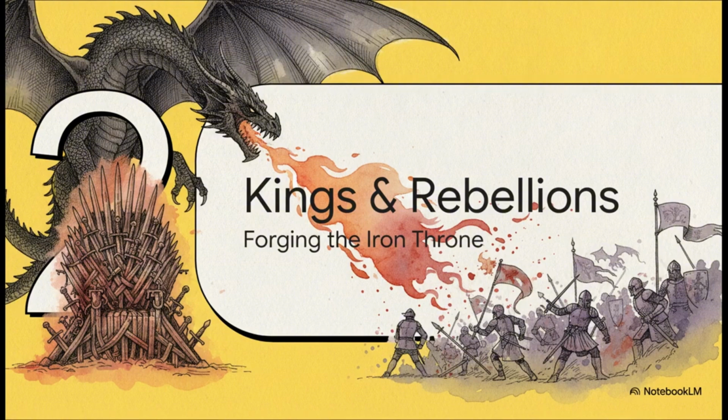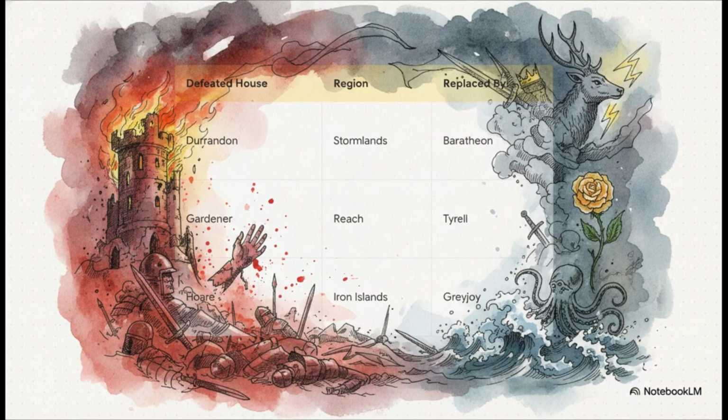As the myths fade into recorded history, we enter an age literally defined by fire and blood, where dragons met swords together to unite a continent. When Aegon the Conqueror arrived, he violently reshuffled the entire board. I mean, the mortality rate for ancient kings absolutely skyrocketed. House Hoare burned alive inside Harrenhal, House Gardner was completely wiped out on the Field of Fire, and House Durrandon fell in the Stormlands. In their ashes, Aegon raised up new great houses, the Greyjoys, the Tyrells, and the Baratheons, families that will eventually play our lethal game.